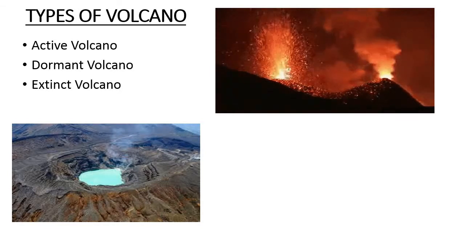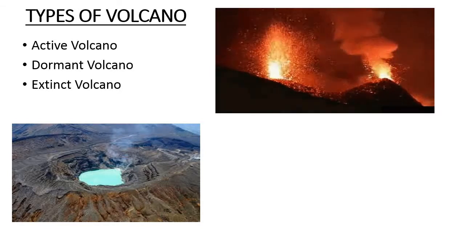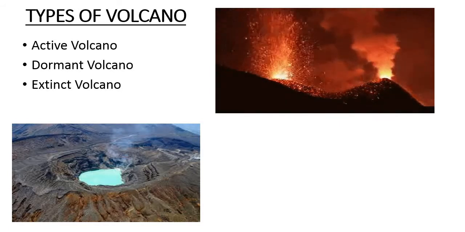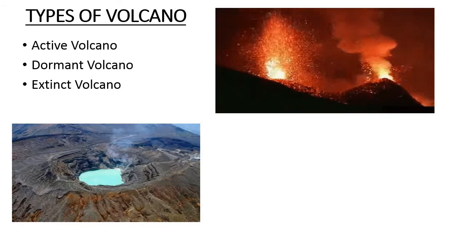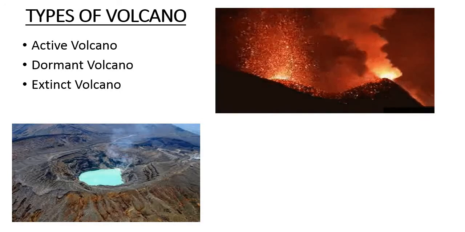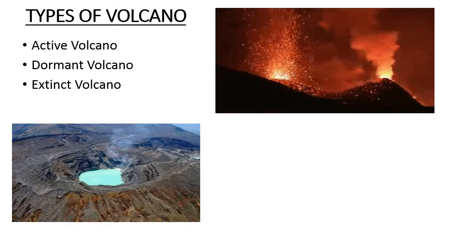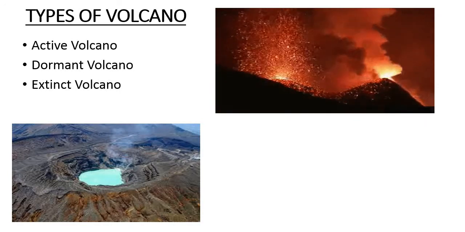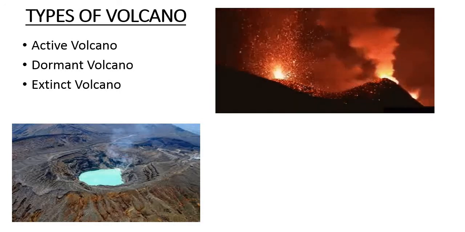Second one is dormant volcano. These volcanoes become quiet after their eruption for some time, and there is no indication of a future eruption, but suddenly they erupt very violently and cause enormous damage to human health and wealth.